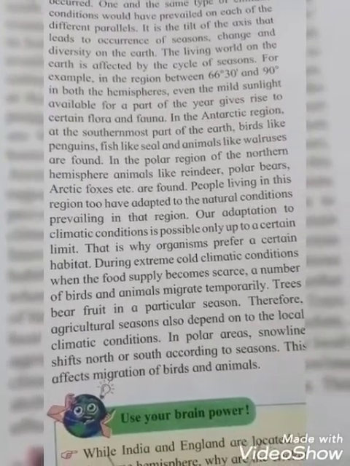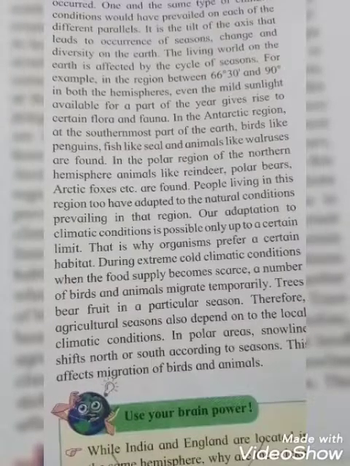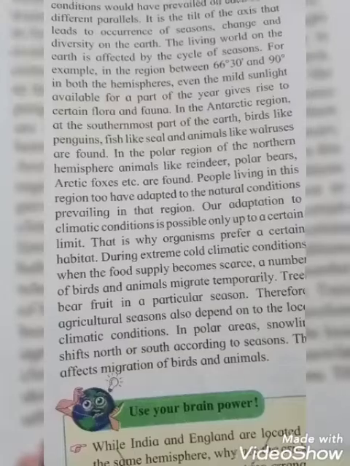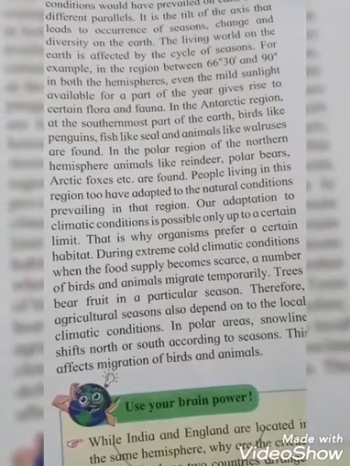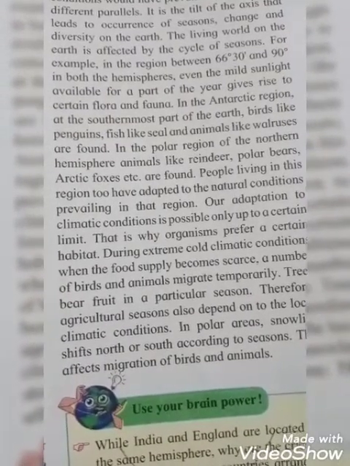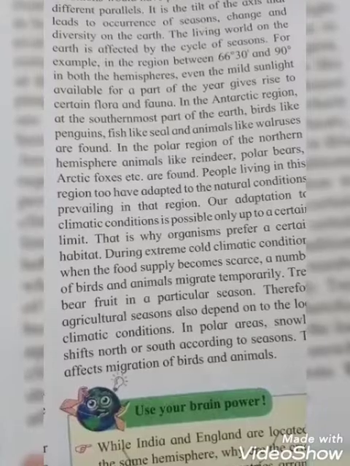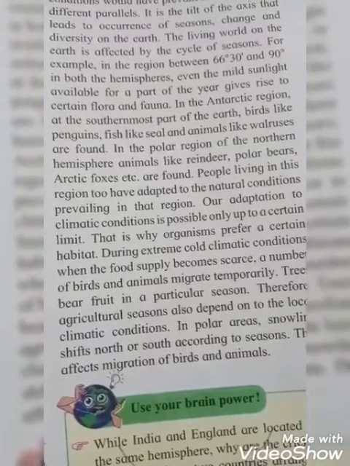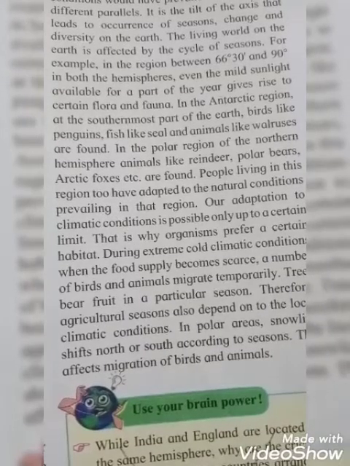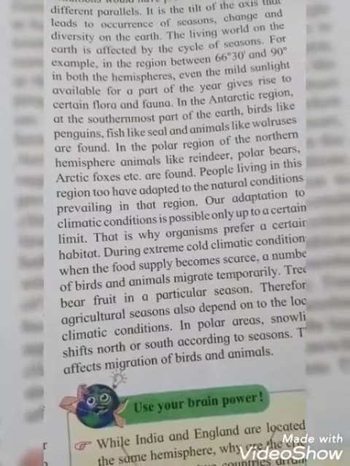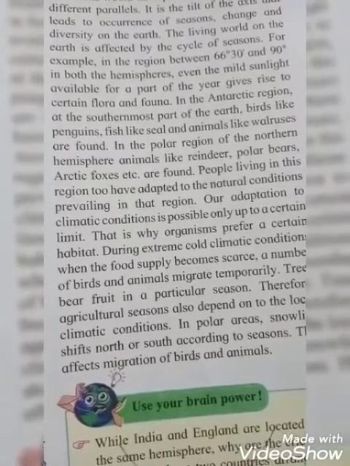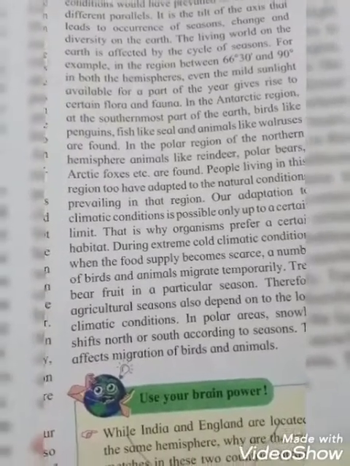Our adaptations to the climatic conditions is possible only up to a certain limit. That is why organisms prefer certain habitats. Students, in the Antarctic region we are finding birds like penguins, animals like seals and walruses. In the same way, in the polar region of the northern hemisphere, which animals are found, students? For example, reindeer, polar bear, Arctic foxes. Okay, so all these are found.